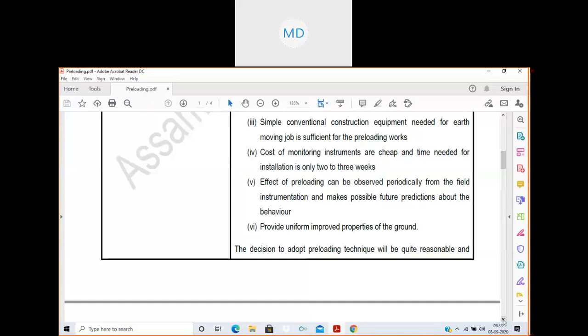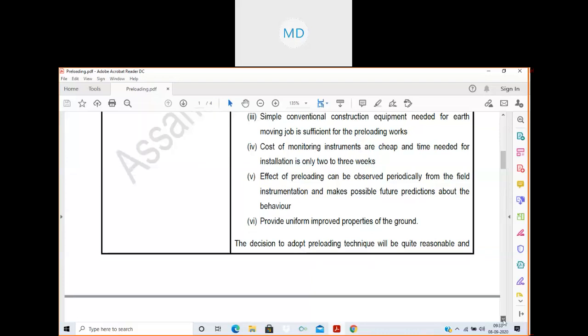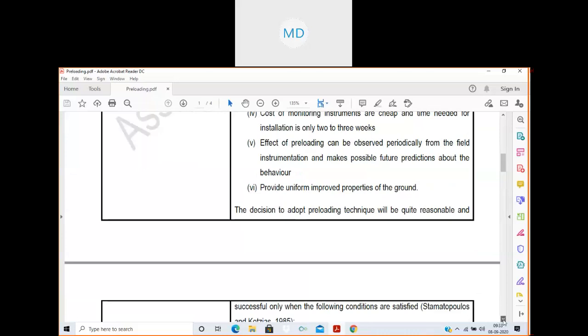Tashi, only Tashi. Other than Tashi, anybody else? Rest of you? Okay, okay. So next, let us move to the next part.